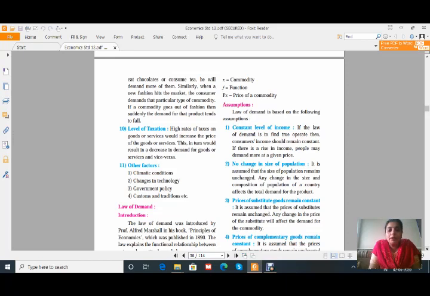Then government policies play a very important, key role in the creation of demand, because the price of a commodity changes due to government policy. Just like we have already seen in the 10th point, that is level of taxation. If the rate of taxes changes, the price of the commodity will change, and it will directly affect the demand. And the next one is customs and traditions.